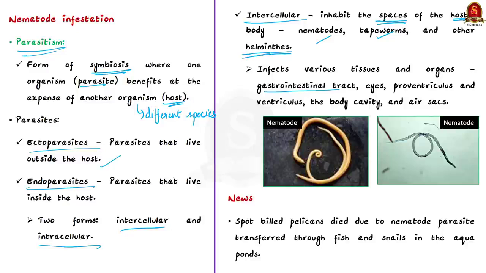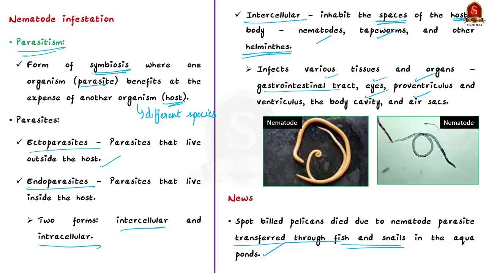But our focus today is on the nematode. Now, various species of nematodes are there. They can infect various tissues and organs inside the bird's body. For example, it can infect the gastrointestinal tract, eyes, the body cavity and the air sacs of the bird's body. And since the spot-billed pelicans mentioned in the news were infested with this, it must have caused the death of those pelicans. And according to the news article, this parasite is suspected to have transferred through fish and snails. These were the fish and snails that were found in the aqua ponds where the birds usually prey.